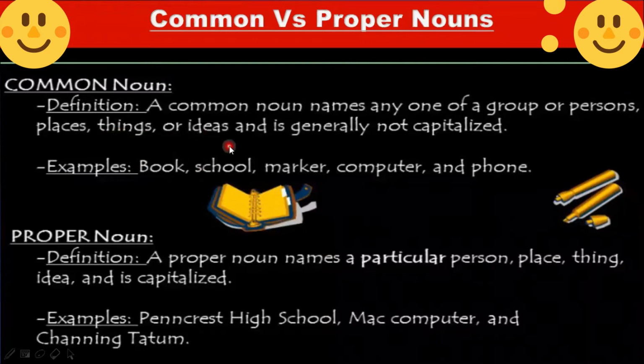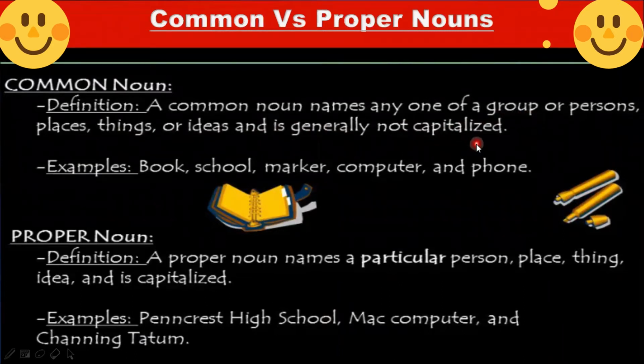Common noun. Definition: a common noun names any one of a group of persons, places, things or ideas and is generally not capitalized. Examples: book, school, marker, computer and phone. Proper noun: a proper noun names a particular person, place, thing, idea and is capitalized. For example, Pencrest High School, Mac Computer and Channing Tatum.